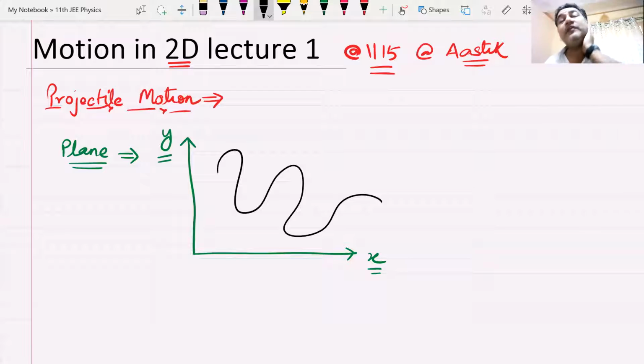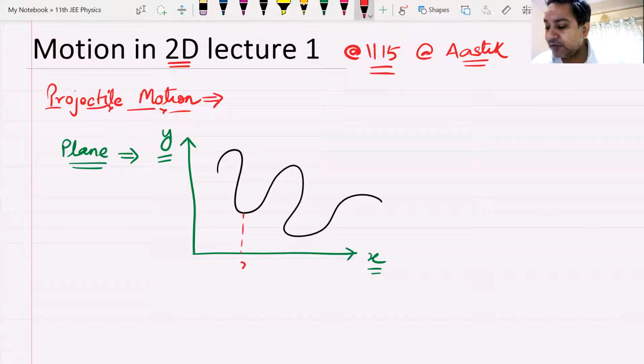If I want to find out its position at any point in time, only one coordinate will not help. Let us say here the position along x is x1 and position along y is y1. At some other point, both the x and the y coordinates of the particle are changing.